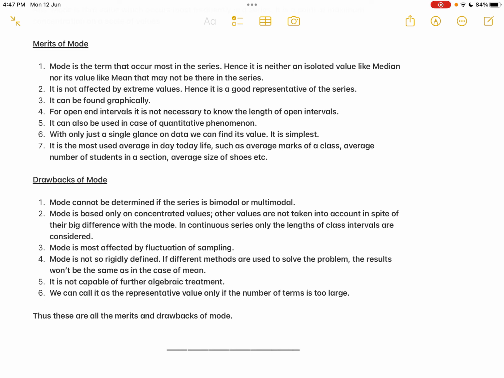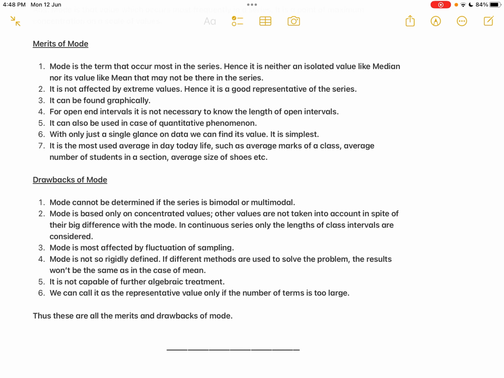Then the sixth one, we can call it a representative value only if the number of items is large. Only if the number of items is large might one or two values occur most frequently in a series. If the series is very small, you cannot find any mode. Only if the series is very large is it possible to find the modal value.